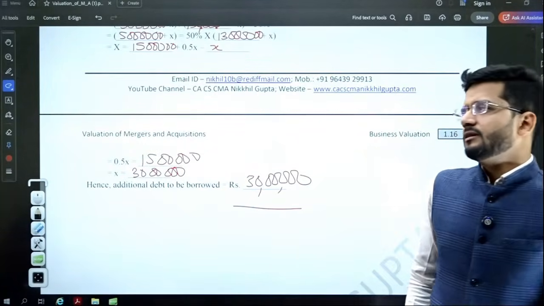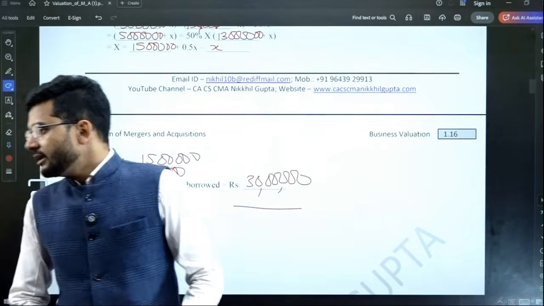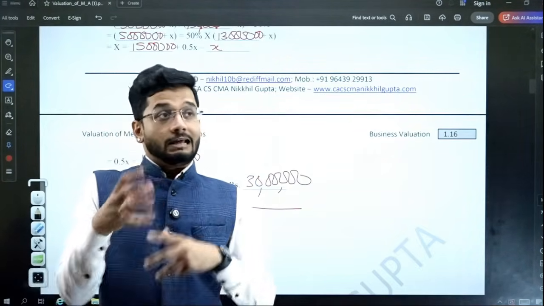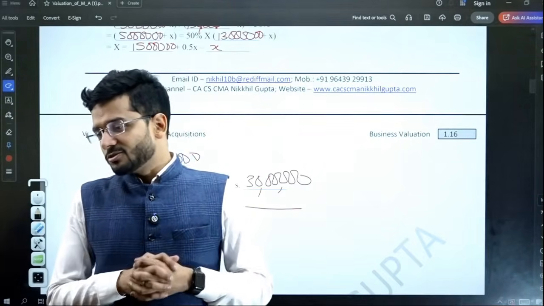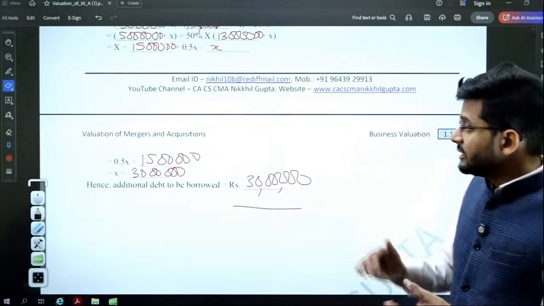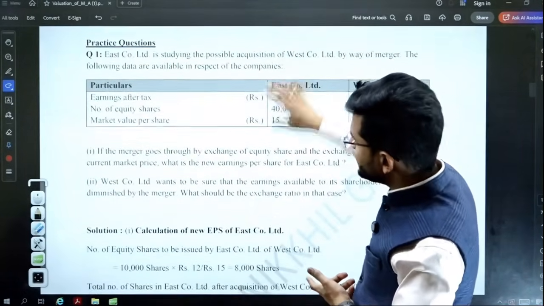So very simple question, requiring the students to really answer a very simple part, but the students got confused because they thought that there'll be something technical to this question, there'll be something very difficult to this question. Nothing of that sort, guys. Very simple and straightforward question which comes in the examination like this. And yes, after this I have given you plethora of practice questions.